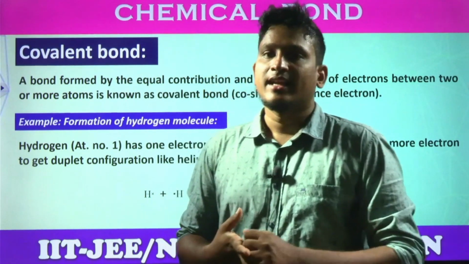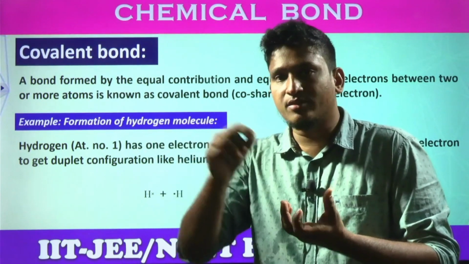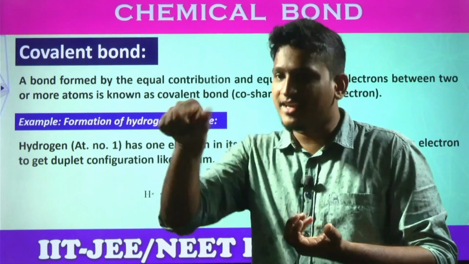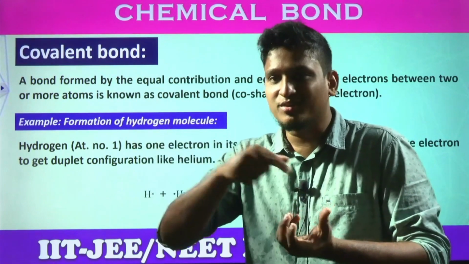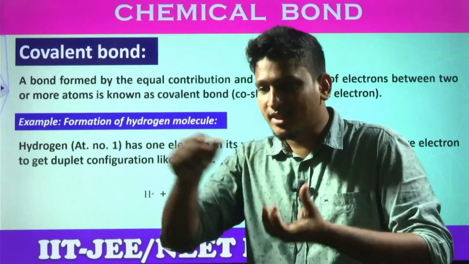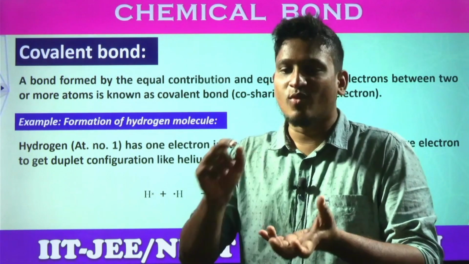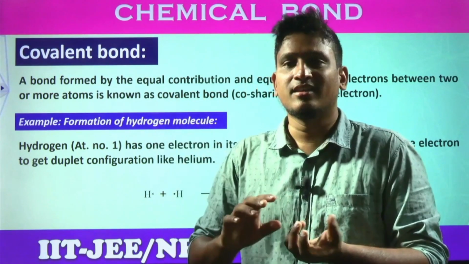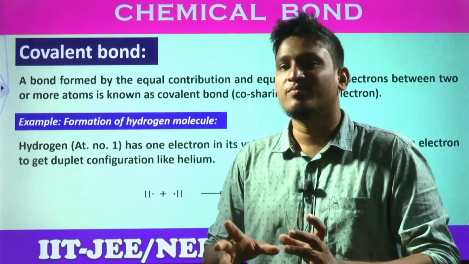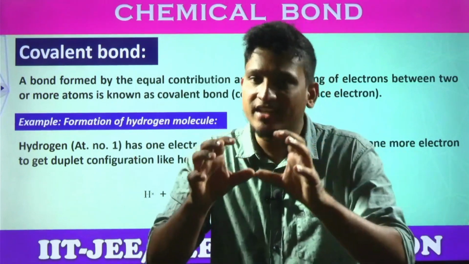Now, can it gain that one electron from the other hydrogen? No. Why would that hydrogen give? That hydrogen also belongs to the same element, right, students? Both have the same capacity, right? How will one hydrogen lose and one hydrogen gain? Do they have different capacities? No. Then what will happen? They will share the electrons.